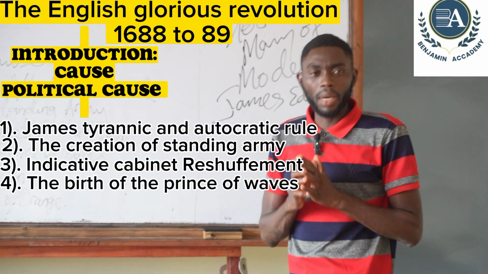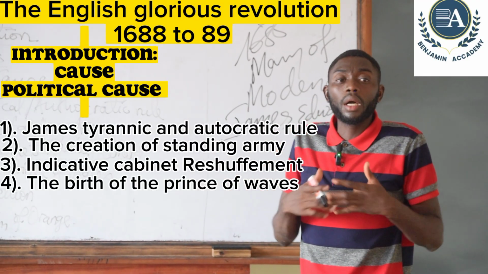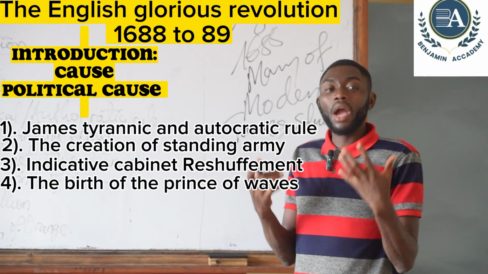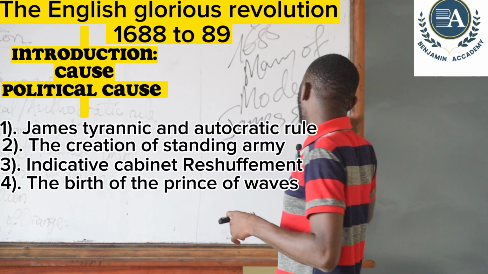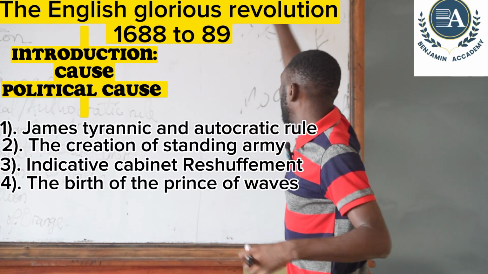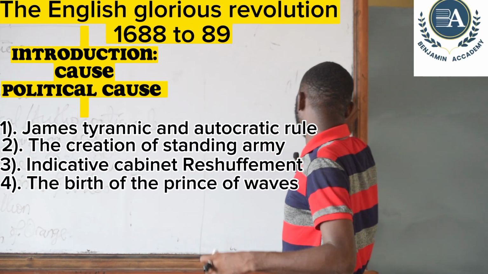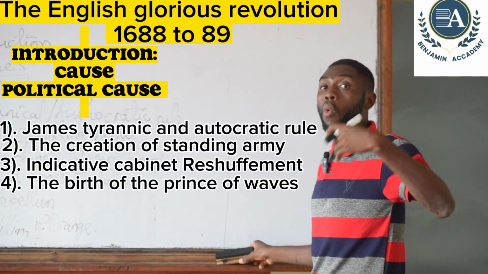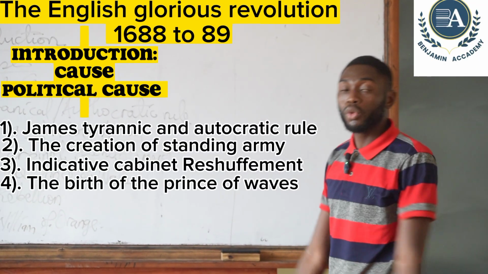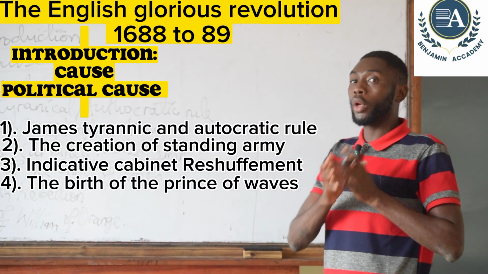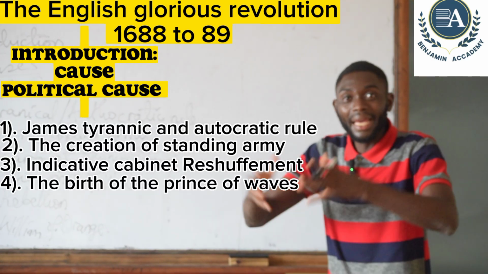They were not happy with the birth of the Prince of Wales, because they felt that this child was going to be brought up in a Roman Catholic doctrine, in a Roman Catholic way by his father, and when the father will no longer be there, the child will succeed the throne and continue with Roman Catholicism in England.